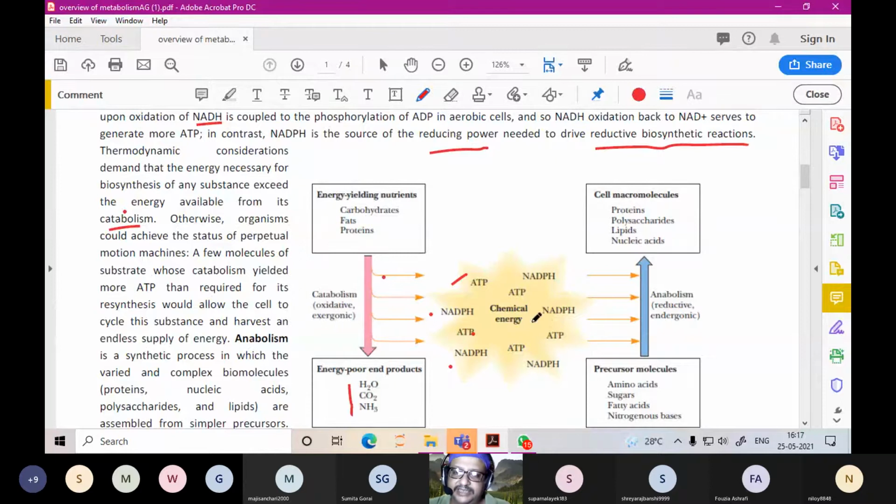In anabolic reactions, this energy is utilized, and small molecules like amino acids, sugars, fatty acids, nitrogenous bases are converted into proteins, polysaccharides, lipids, and nucleic acids. All these compounds take the energy and convert them to these compounds.